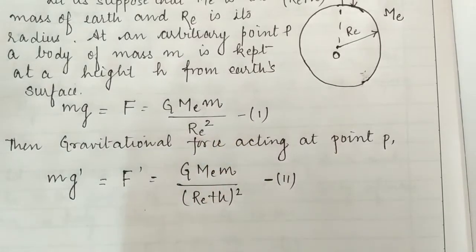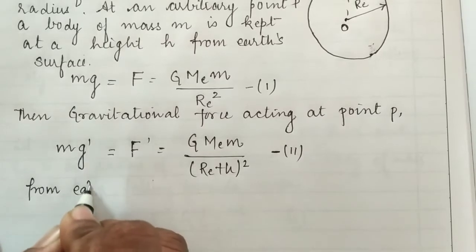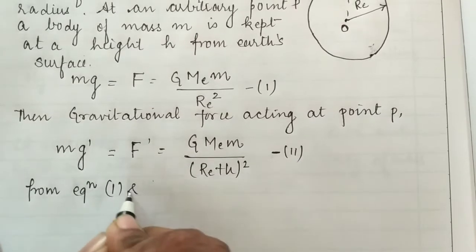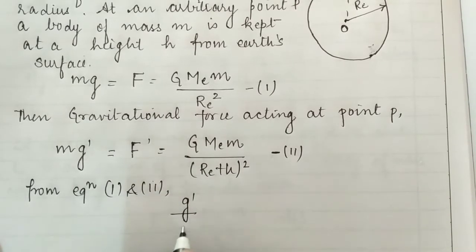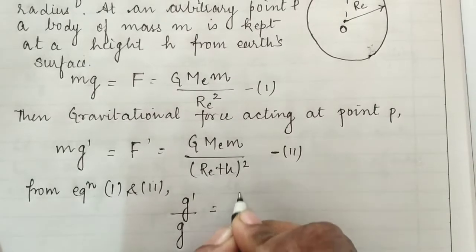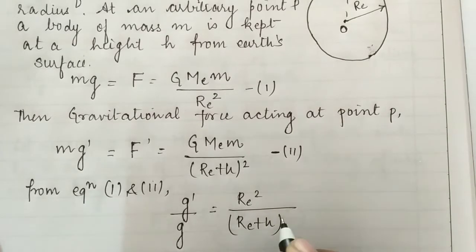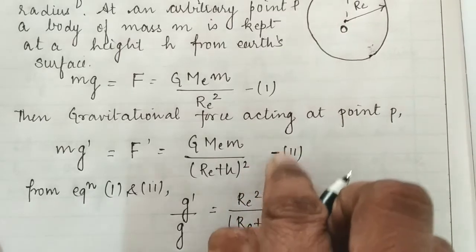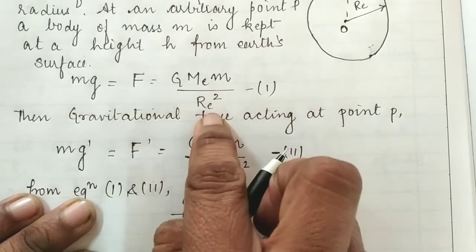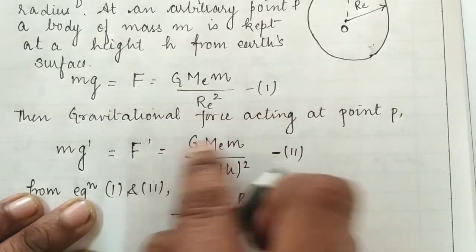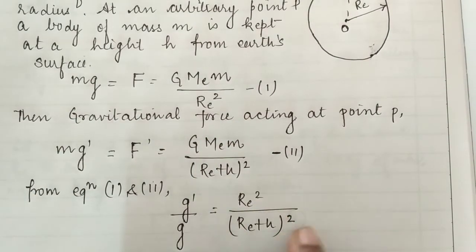So from equation 1 and 2 what can we conclude? We are going to divide equation 2 by equation 1. So we will get g dash by g equals RE square upon RE plus h whole square. Here what we have done is divide equation 2 by equation 1. Then we get F dash by F equals G ME m upon RE plus h whole square, upon G ME m upon RE square. Then we get g dash by g equals RE square upon RE plus h whole square.